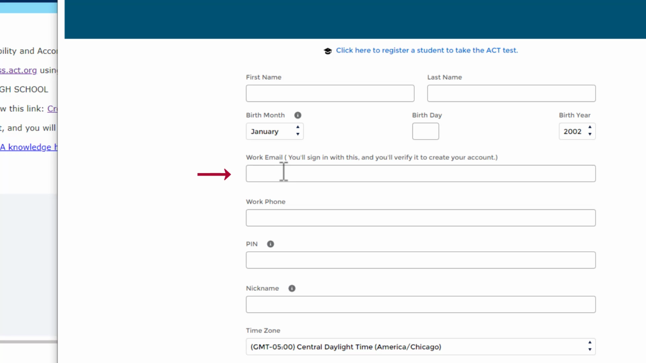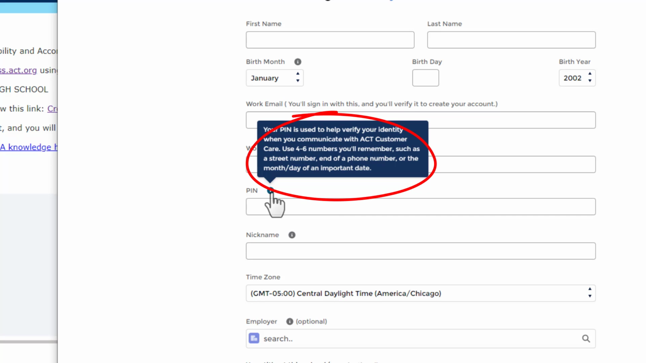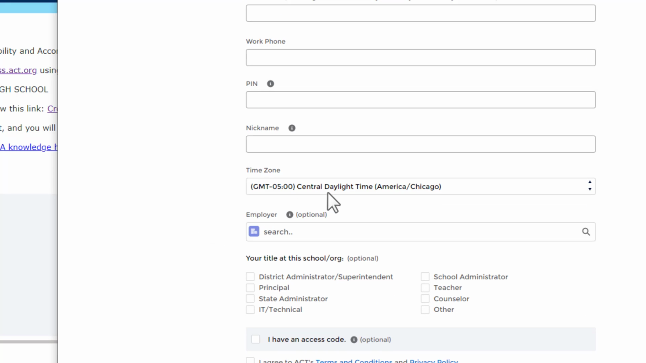Okay, so it's going to ask for your work email. Make sure this is correct. It's going to ask for your work phone, and then you're going to create a PIN. If you look up here in the little I right here, it says your PIN is used to help verify your identity when you communicate with ACT customer care. Use 4 to 6 numbers you will remember, such as a street number, end of a phone number, or the month and day of an important date. Your nickname, this name will be displayed when you interact with ACT staff and other users on success.act.org. And then the time zone is probably going to be Central Time Zone, that's defaulted to.